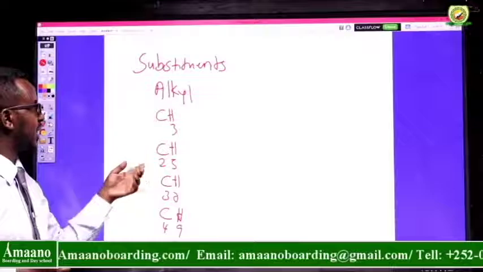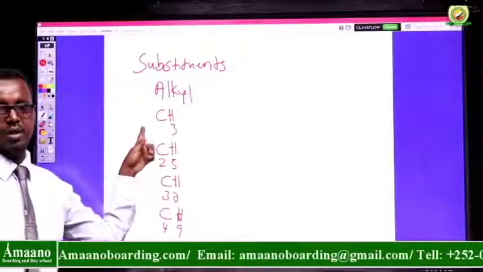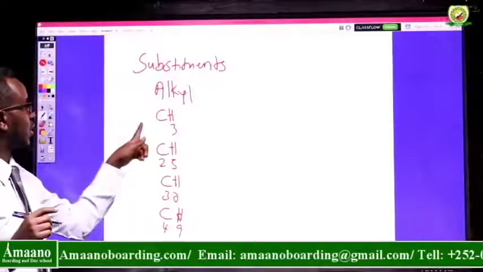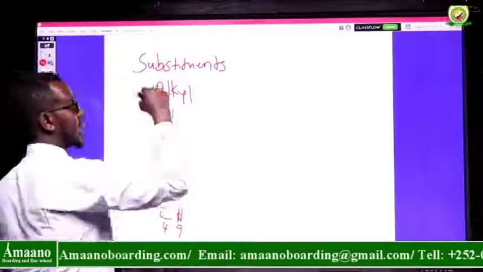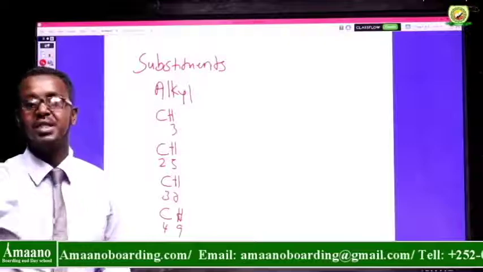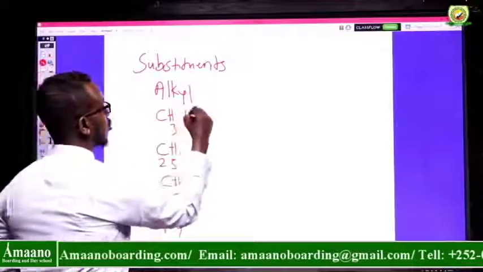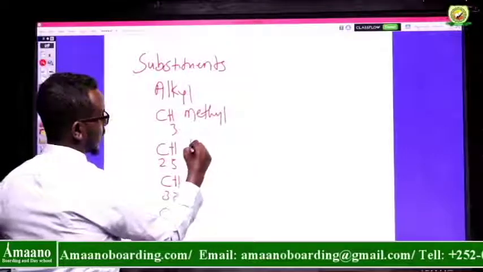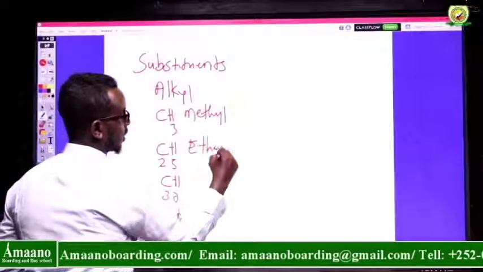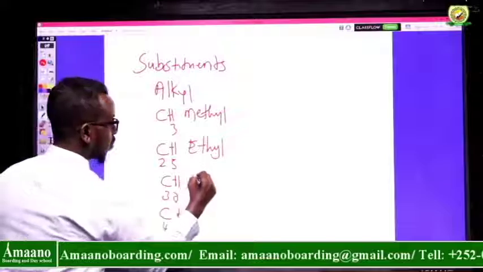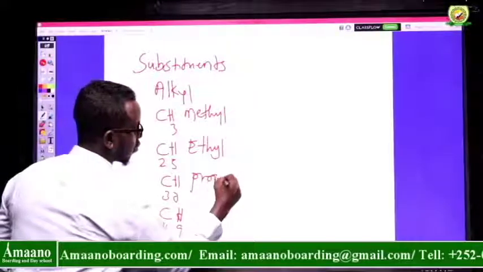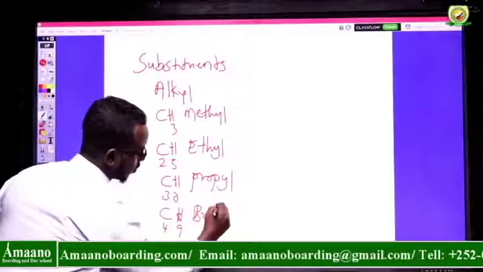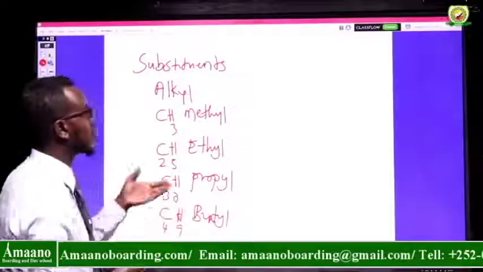They contain a single carbon, 2 carbons, 3 carbons, 4 carbons. Number 1 came from methane, but now it is a methyl group. The second is an ethyl group. Here is a propyl group, which came from propane. And the butyl group came from butane. So these are our substituents.